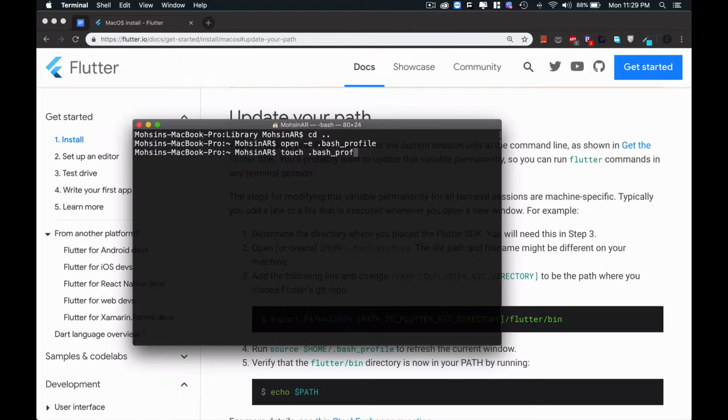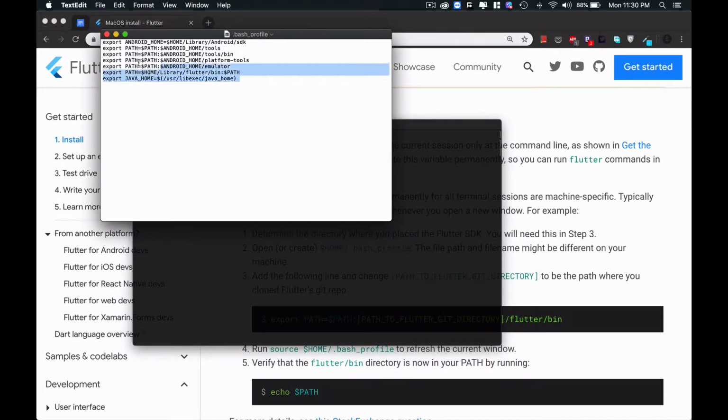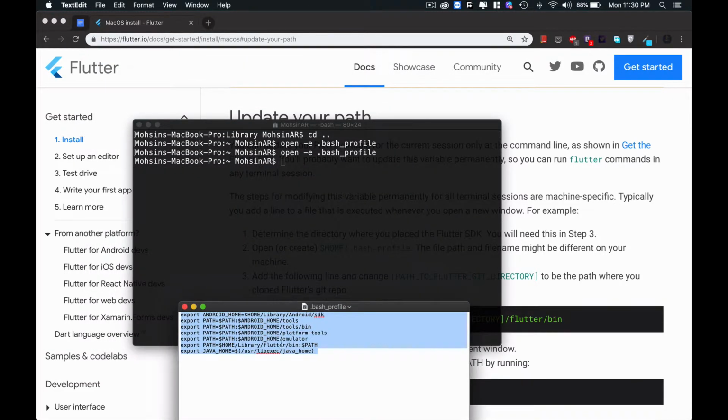It will create your .bash_profile file, and in the same way, to open the created file, type open -e .bash_profile and hit enter. It will open the file, which is blank in your case just because you have newly created it.